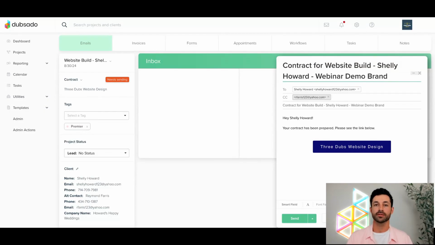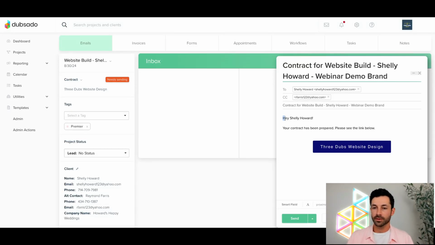If you're sending your contract via workflow, which I know we're not talking at all about automations and workflows, the alternate contact does not automatically get added in there. So sending a contract via a manual email might be beneficial if you wanted to send it to 2 different people at the same time.